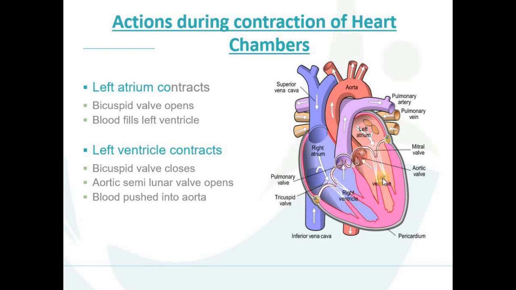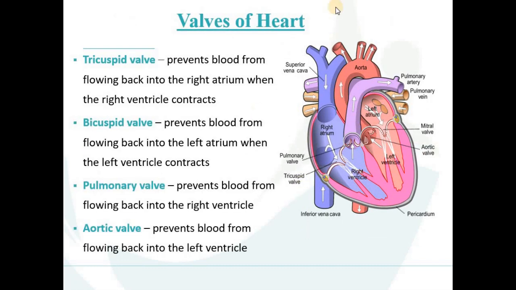Now we discuss the valves of the heart. Generally, four chambers and four valves are present in the heart. First, we discuss the tricuspid valve. This is the tricuspid valve, and it is present between the right atrium and the right ventricle.